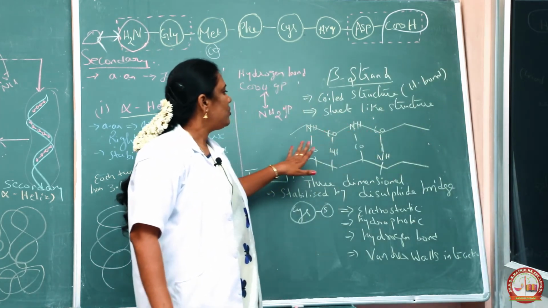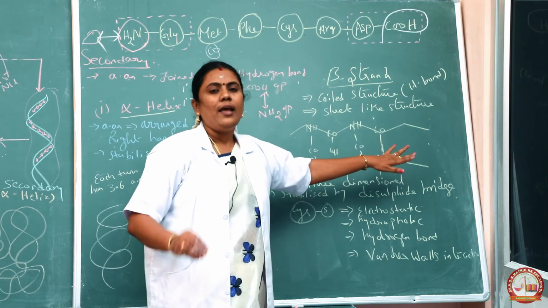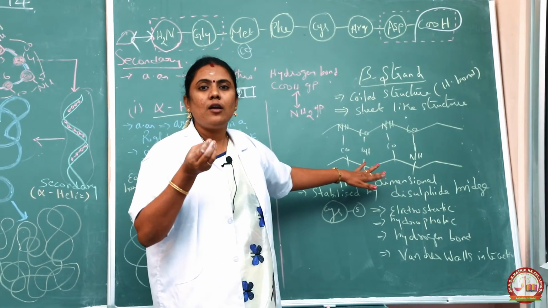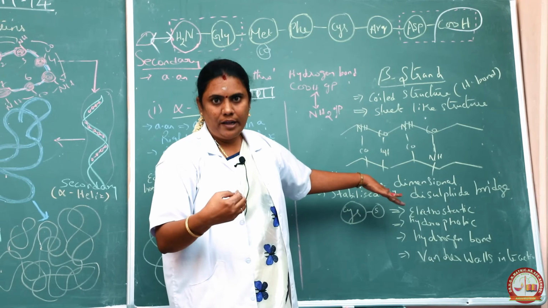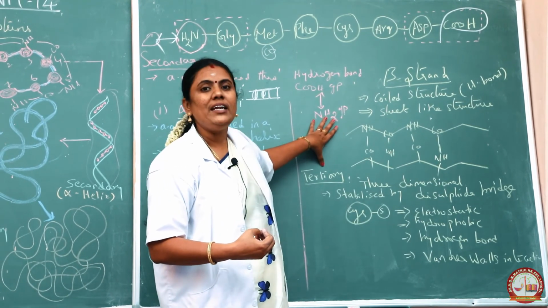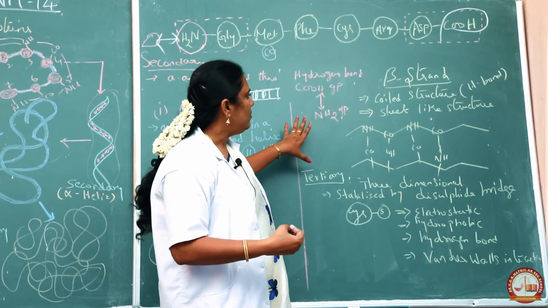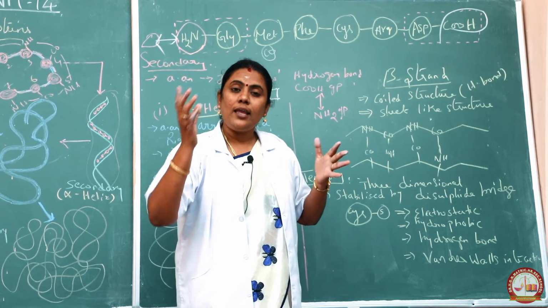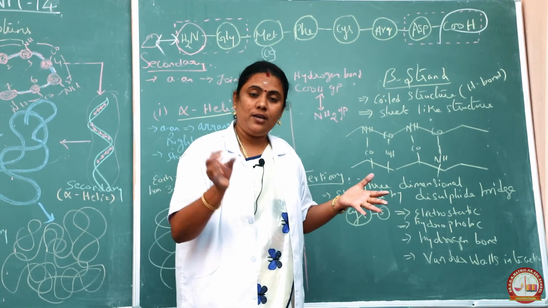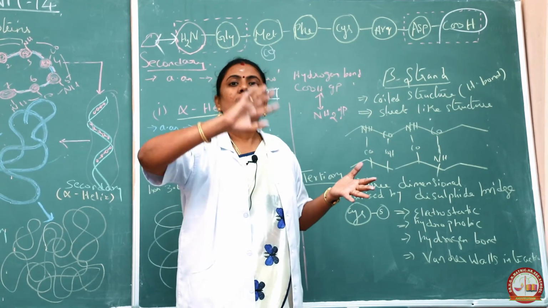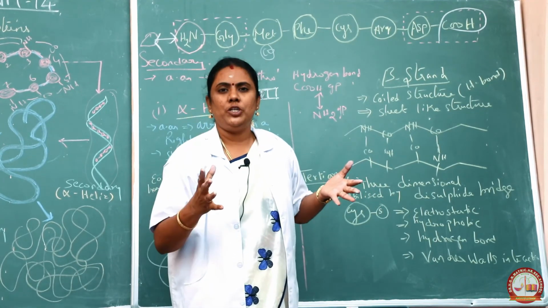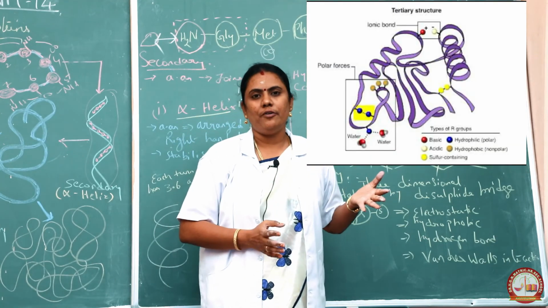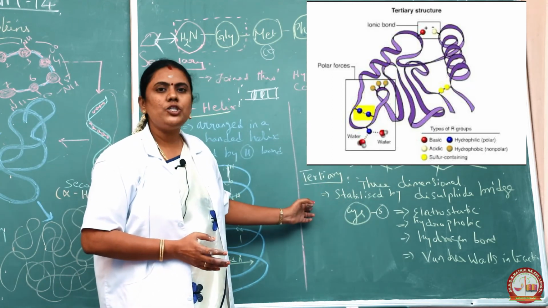Could you see this? So it will be a sheet like structure. The polypeptide chain containing sulfur in its group, that type of sulfur containing amino acid will form a beta pleated sheet. And this alpha helix and beta pleated sheet are similar. The only difference is, if the polypeptide chain is having sulfur, then it forms a disulfide bridge. That bridge will change the alpha helix into a beta form. That is the only difference. Another structure is said to be the tertiary structure.